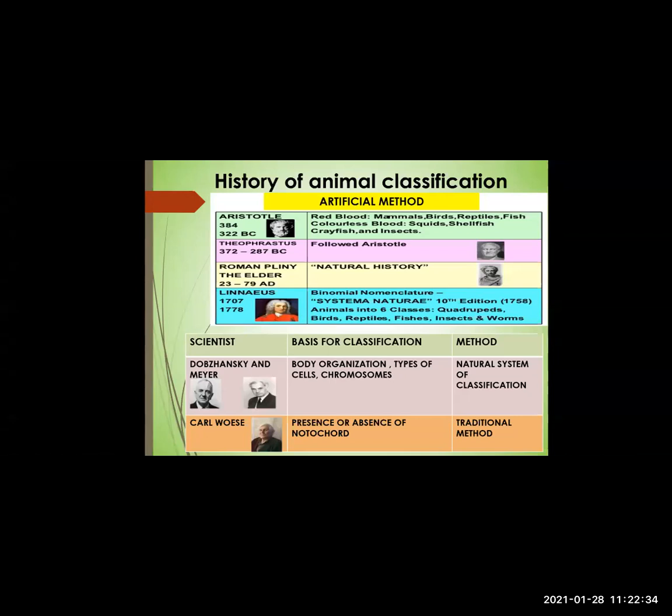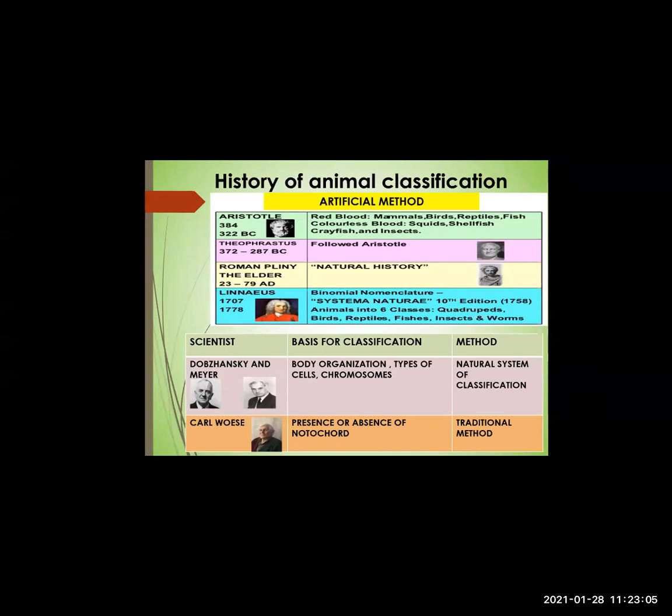Okay, the artificial method, the first scientist was Aristotle. After Aristotle, there were scientists like Theophrastus, Roman Pliny, John Ray, Linnaeus, who did their classification on the basis of body size, habits, and habitats. Their classification was called the artificial method.